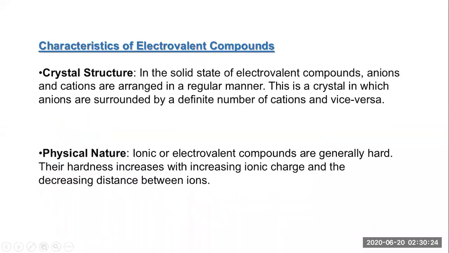Now let's talk about the characteristics of the electrovalent compound. When I talk about electrovalent, that is the same as an ionic compound. So let's talk about the crystal. When we talk about the crystal structure in the solid state of an electrovalent compound, anions and cations are arranged in a regular manner. This is a crystal in which anions are surrounded by a definite number of cations and vice versa.